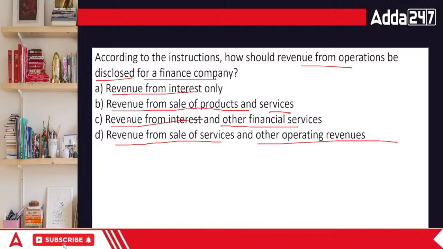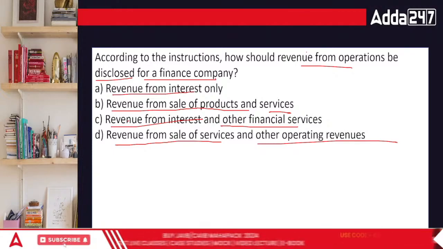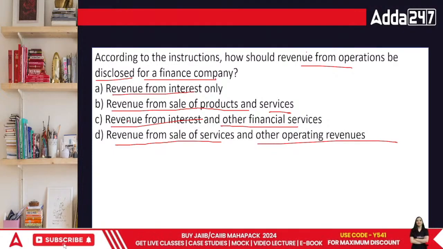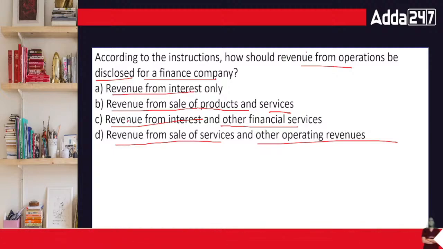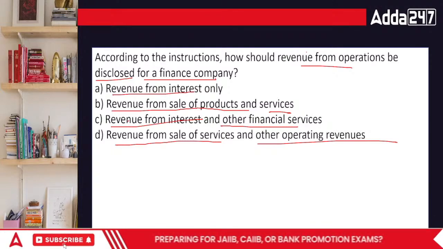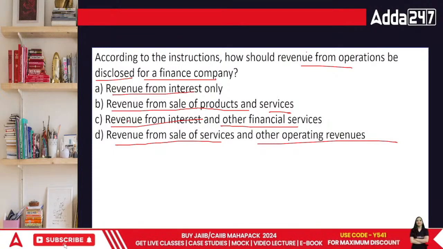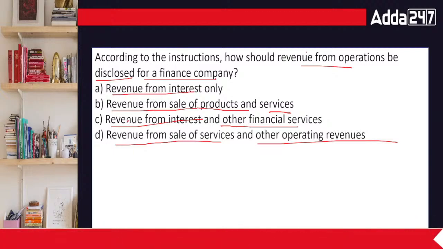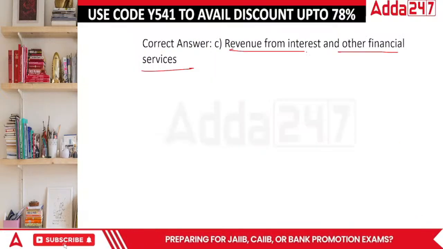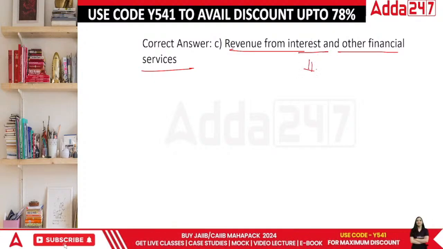Revenue from operations is basically your regular earnings that you're making from your business. If this is the amount that you're making from your business, then simply this is the regular day-to-day trading of your business. Okay, now we get interest, we pay interest. Then we have financial services and we provide it as well, to the people there. So in this case, the answer is going to be revenue from interest and other services. This is their day-to-day income.